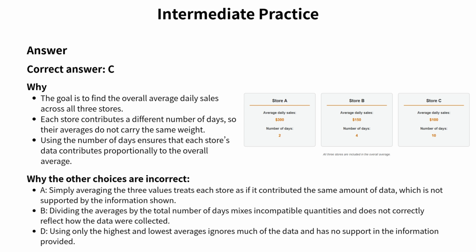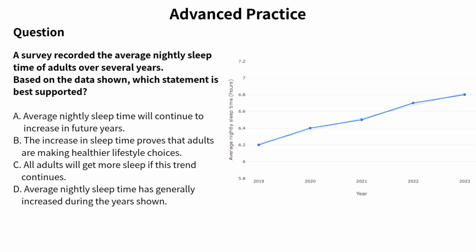Key reminder: when datasets have different sizes, an overall average must reflect how much data each group contributes. On the SAT, averages are only meaningful when they are supported by the way the data were actually collected. Here is your advanced practice question.